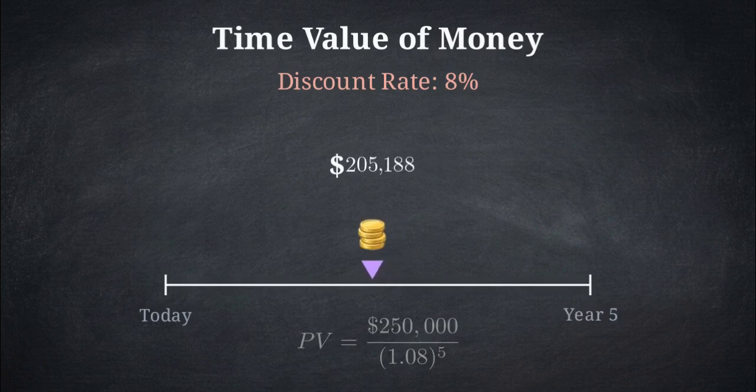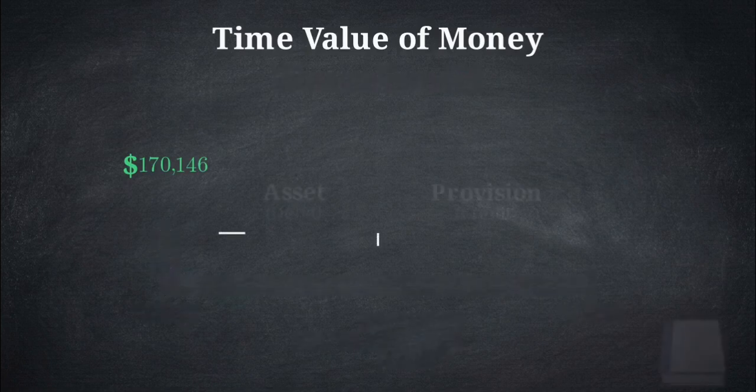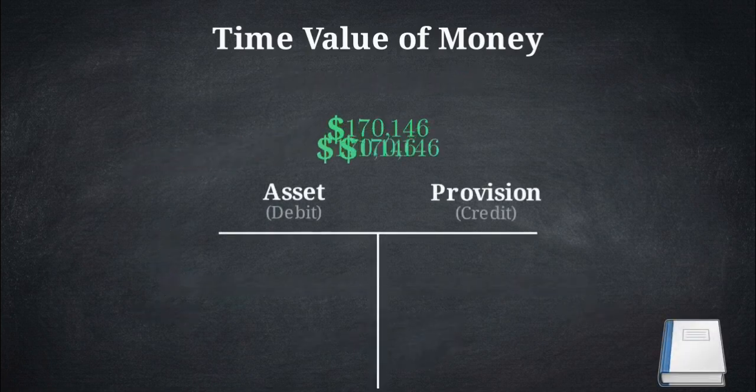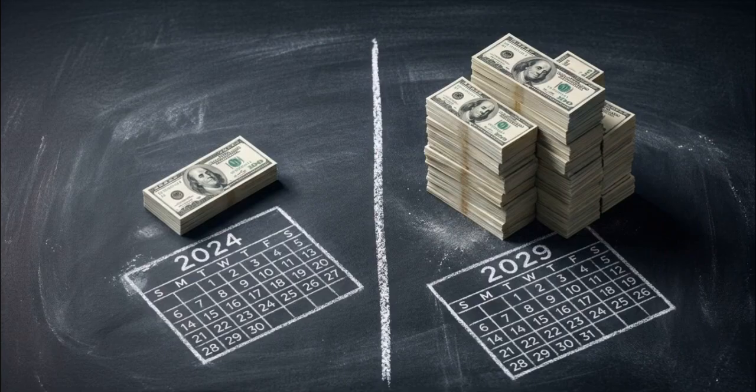Now, consider the reverse. Aerotech sues a supplier for providing defective parts. Their lawyers believe there is an 80% chance Aerotech will win a $50,000 settlement. We have an 80% chance of an inflow of resources. Earlier, a 60% chance was enough to record a liability. Does that mean Aerotech can record this $50,000 as an asset now?